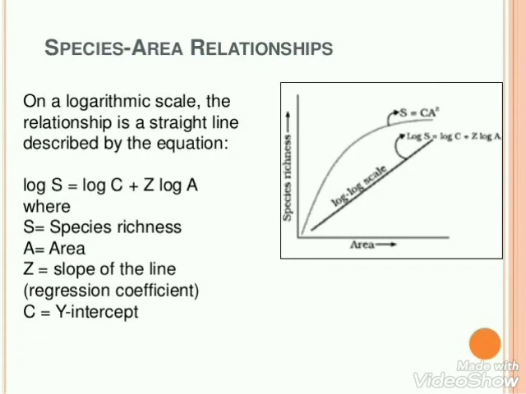On a log scale, the species area relationship is observed as a straight line, which is described by the following equation: log S = log C + Z log A, where S is the species richness, A is area, Z is the slope of the line, also called the regression coefficient, and C is the y-intercept. So you have to learn this log equation as it is.